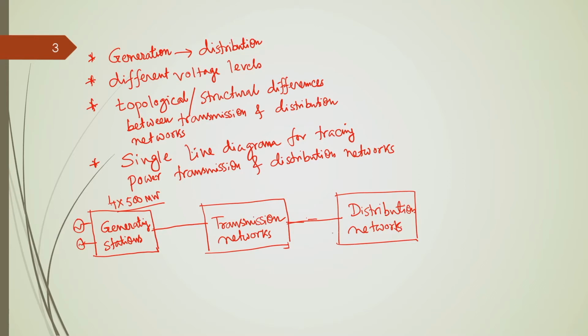So, these distribution networks take power from the transmission networks and distribute it among the customers. This is the simple philosophy. Now, we have hundreds of generating stations, therefore several thousand circuit kilometers of transmission line, and a very large number of distribution networks. They are involved in the overall power transmission and distribution.